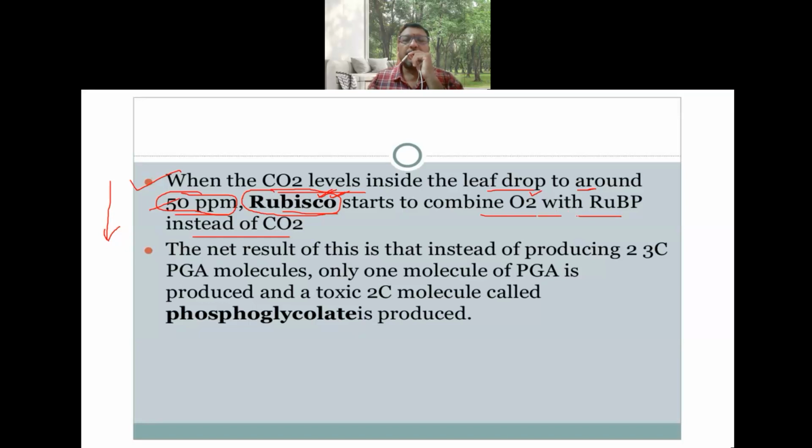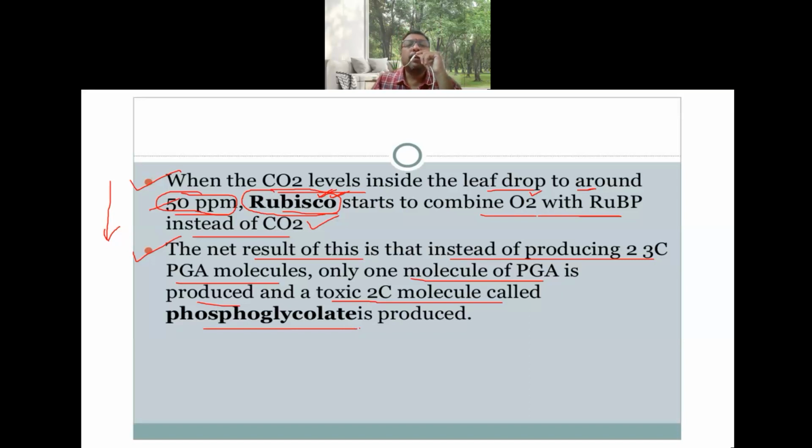So oxygen combines with the RUBP instead of CO2, and the Rubisco enzyme catalyzes this. The net result is that instead of producing two three carbon molecules, that is PGA molecules, only one molecule of PGA is produced, and a toxic two carbon molecule is produced that is called phosphoglycolate.